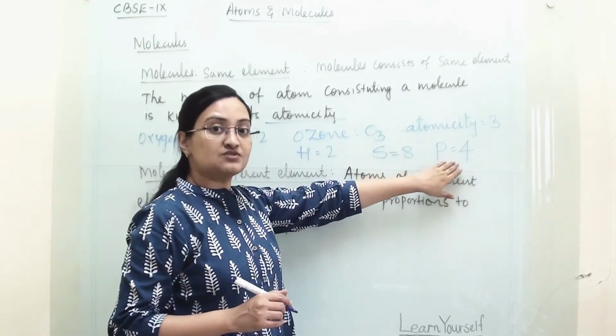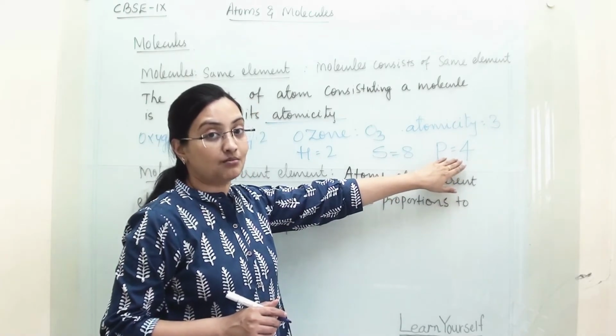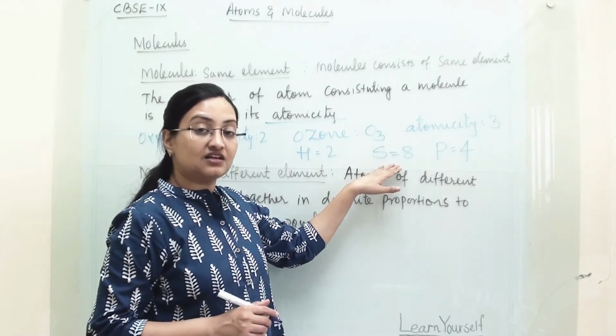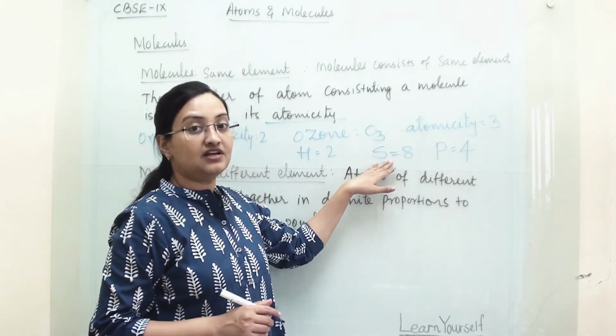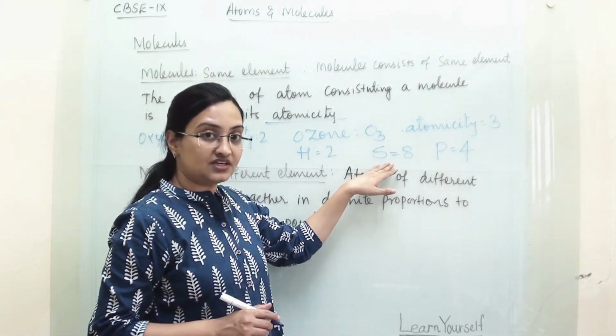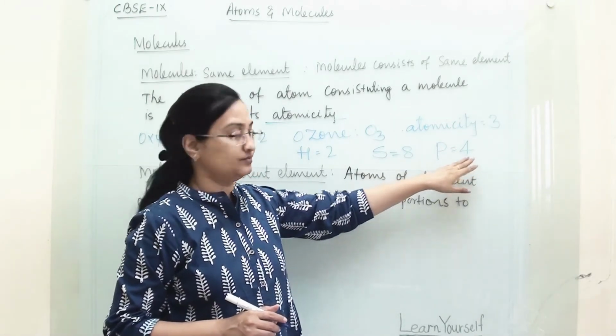When a phosphorus molecule forms, 4 atoms of phosphorus combine with each other. Similarly with sulfur, when a sulfur molecule forms, 8 atoms of sulfur attach with each other. So in this case, the atomicity of sulfur is 8 and the atomicity of phosphorus is 4.